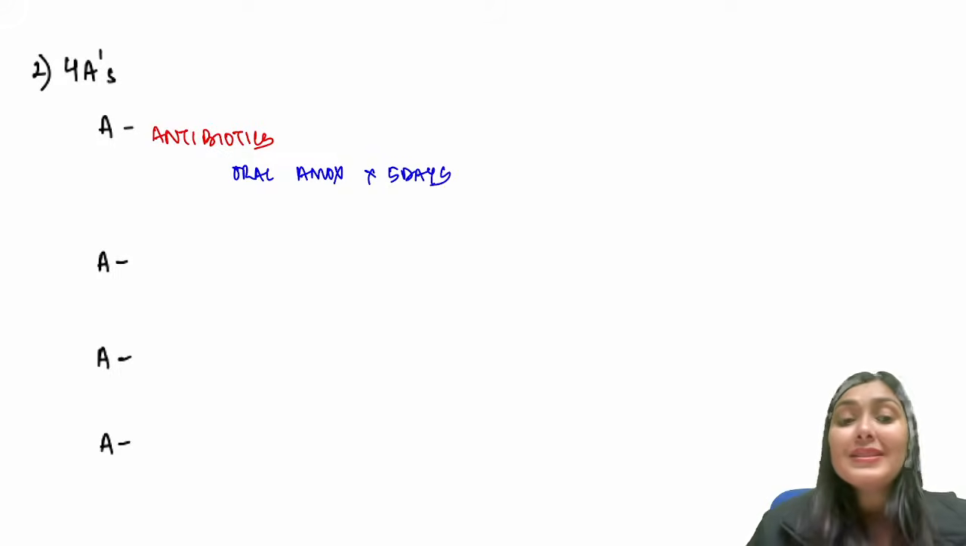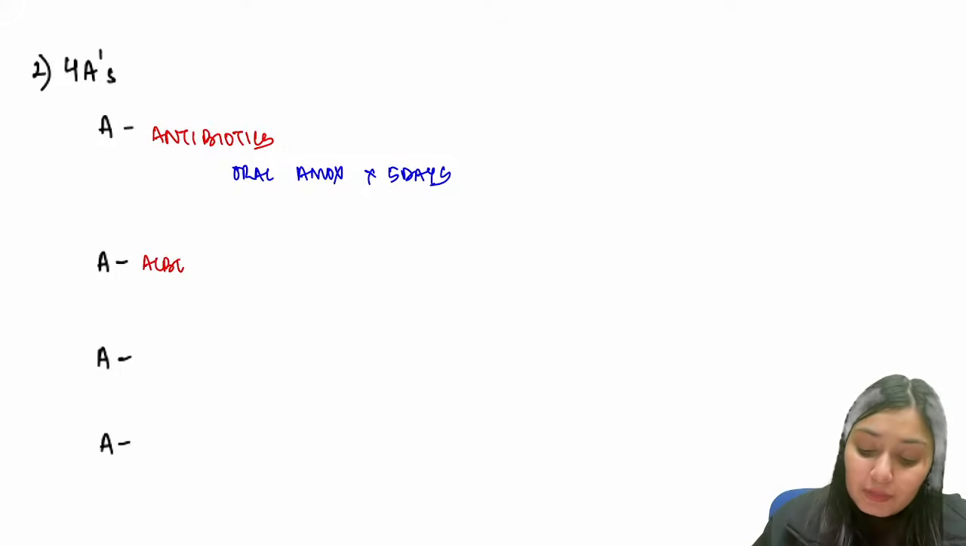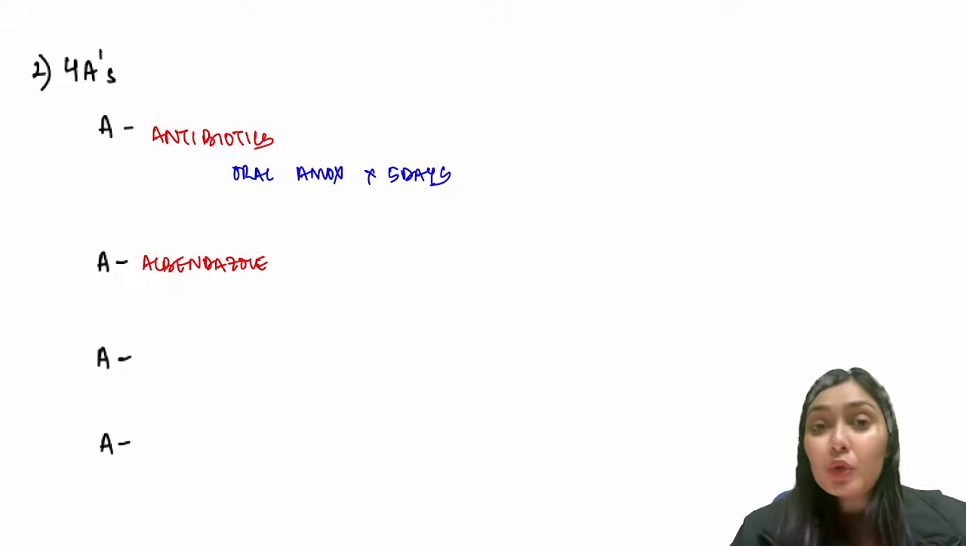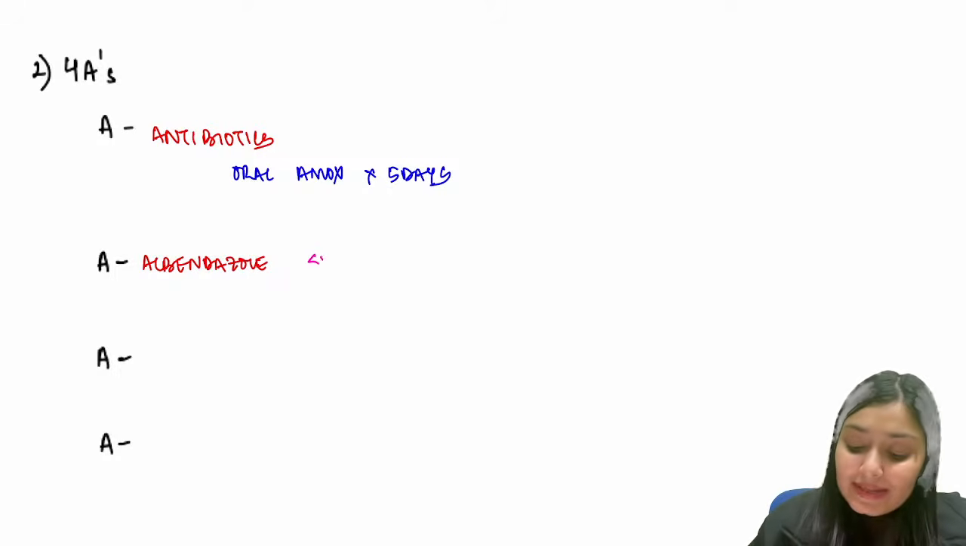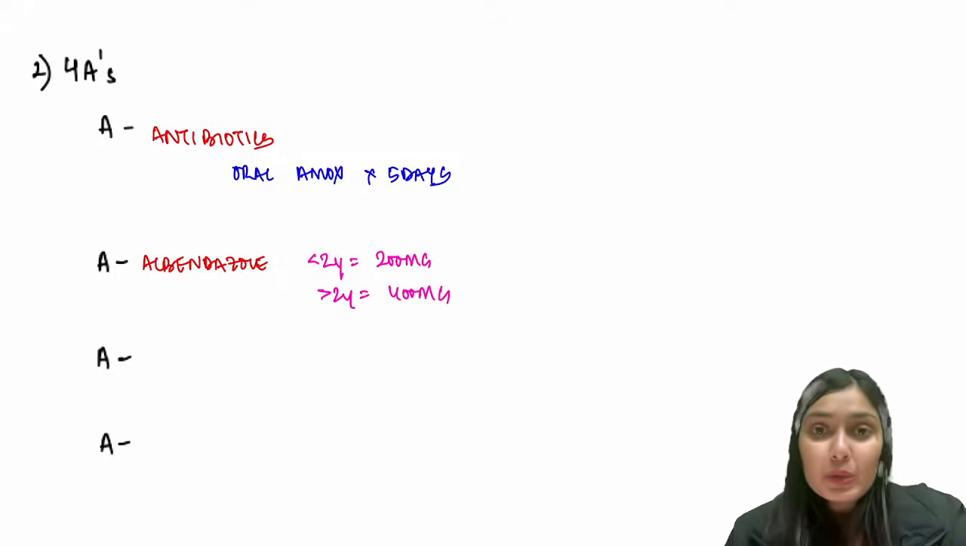Now let's talk about the second A. The second A is albendazole. Deworming. What is the dose of albendazole that we give? It depends upon the age of the child. If the child is less than 2 years of age, then 200 mg is given. Above 2 years, 400 mg is given. A single dose of albendazole is given.